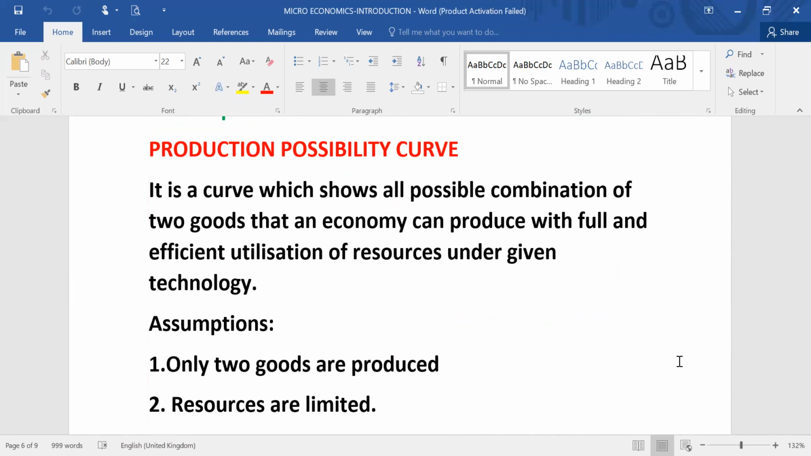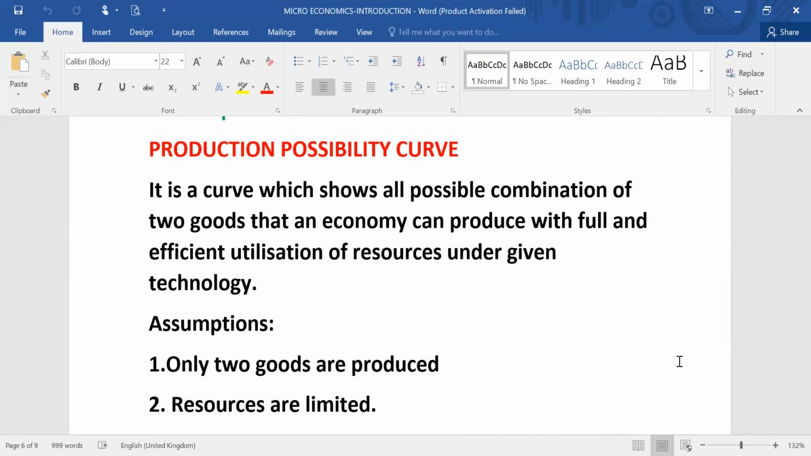What is the meaning of production possibility curve? It is a curve which shows all possible combinations of two goods which an economy can produce with full and efficient utilization of resources under given technology. Means with the available resources, full and efficient utilization of resources, and with the best technology, how much an economy can produce and what are the various possible combinations on which an economy can produce.